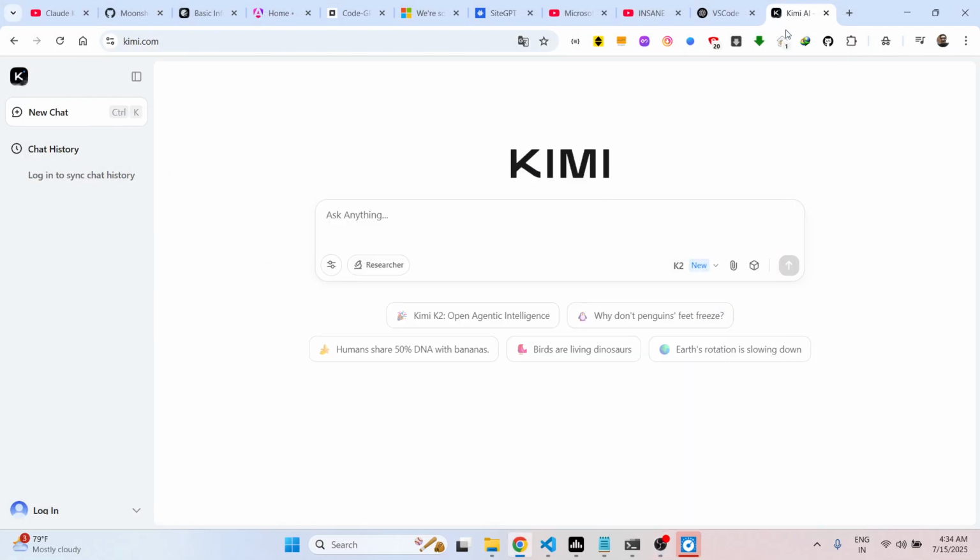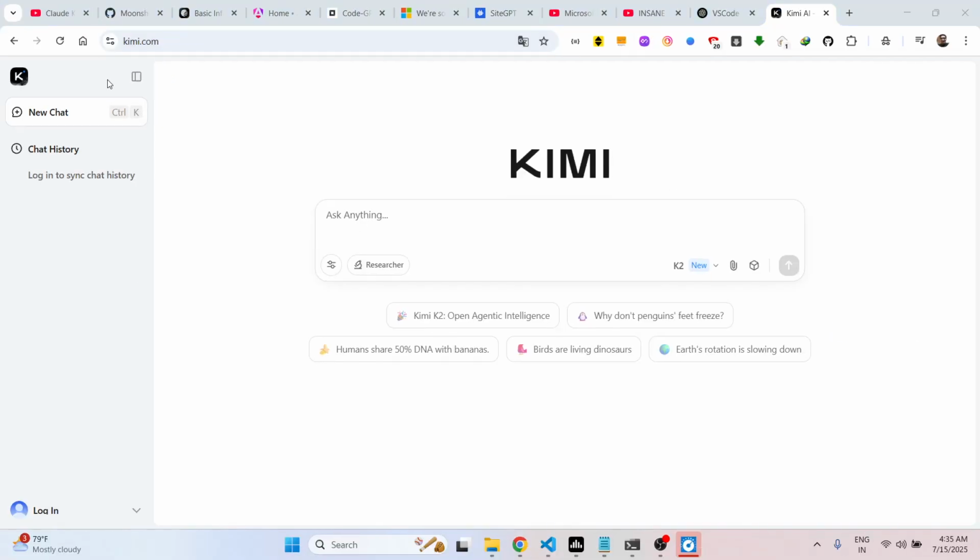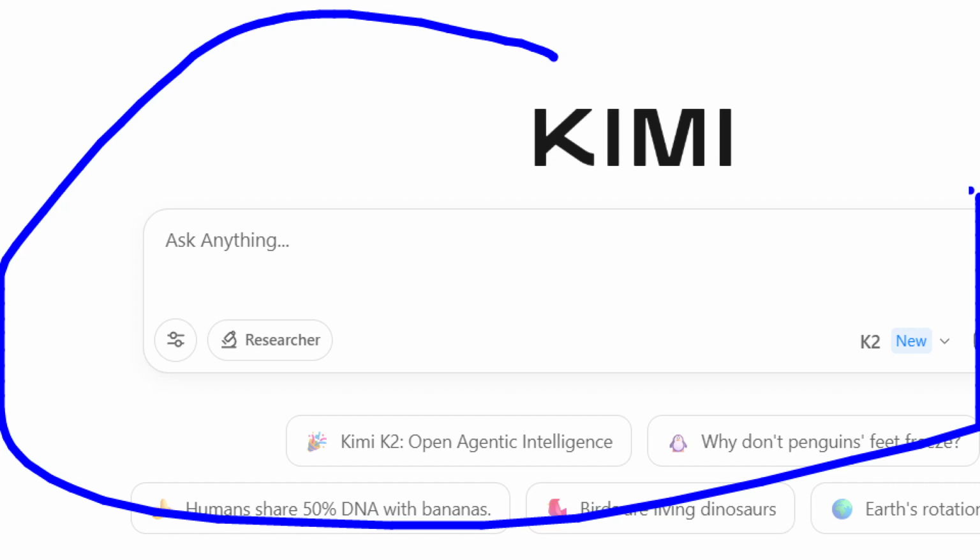So in this video I'll show you the best alternative to Anthropic Claude, Google Gemini, ChatGPT, all these AI frameworks. There is a new AI framework which is released here, which is Kimi K2. It is developed by a Chinese company, and if you go to kimi.com, you can access their chatbot, and it's specifically good for programming and software development, and it's similar to Anthropic Claude, Google Gemini, and ChatGPT.